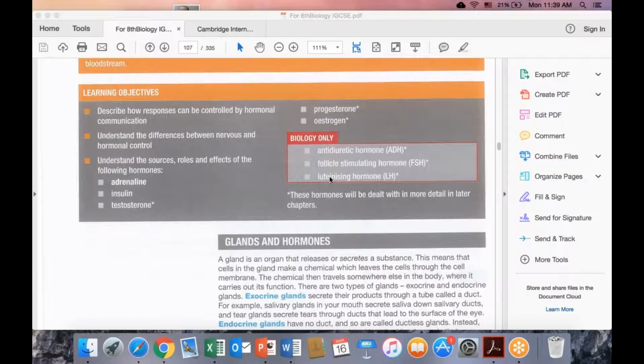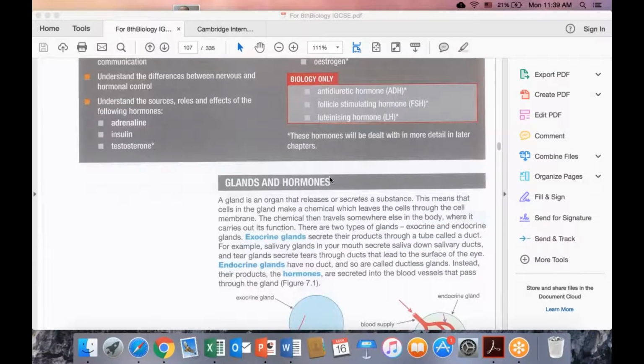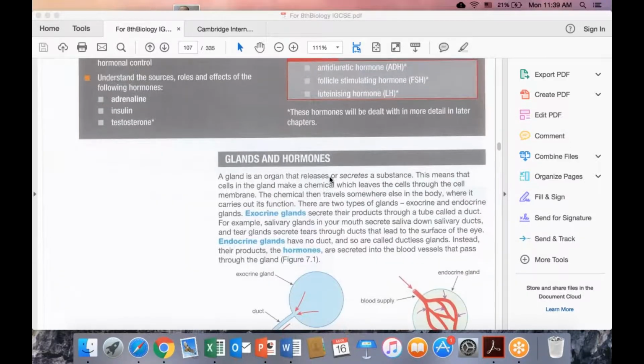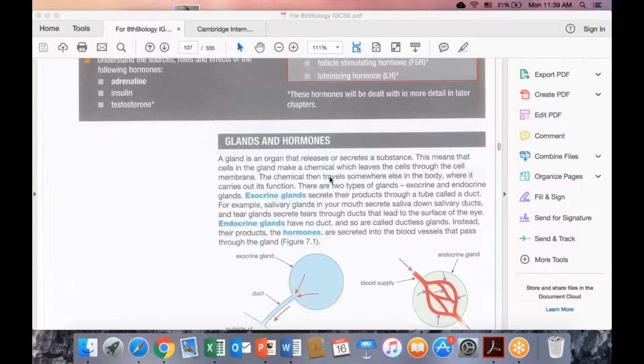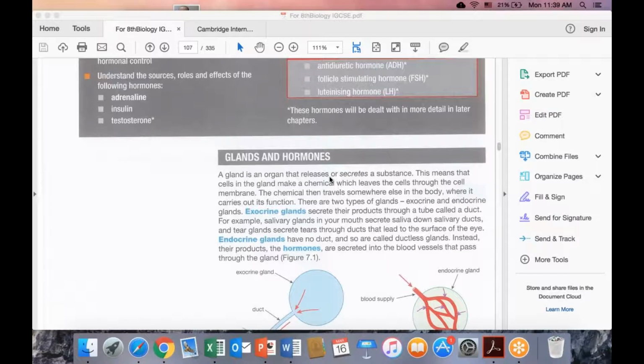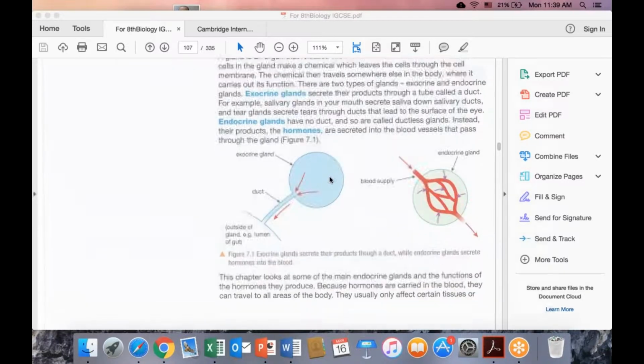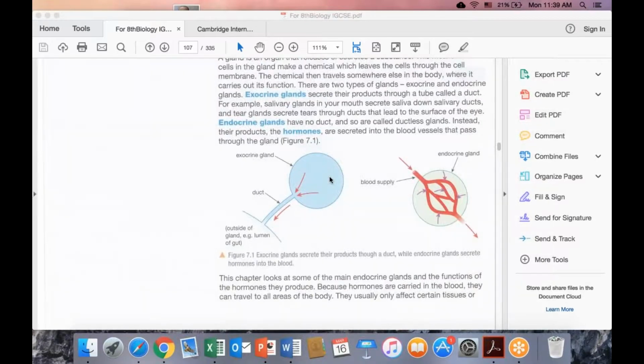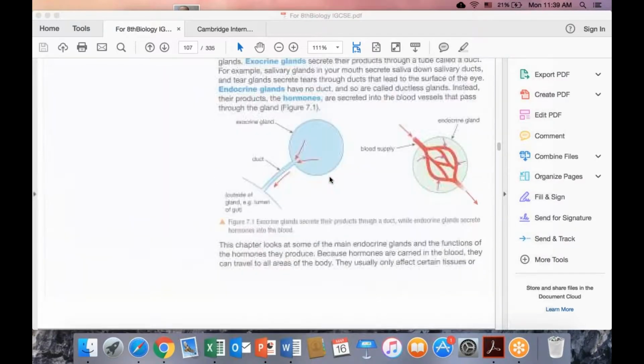The name of this system is the endocrine system. The products of endocrine glands are called hormones. These hormones are secreted into the blood vessels, and they go to their target organs and deliver their message to these organs, and these organs show special responses to environmental changes.